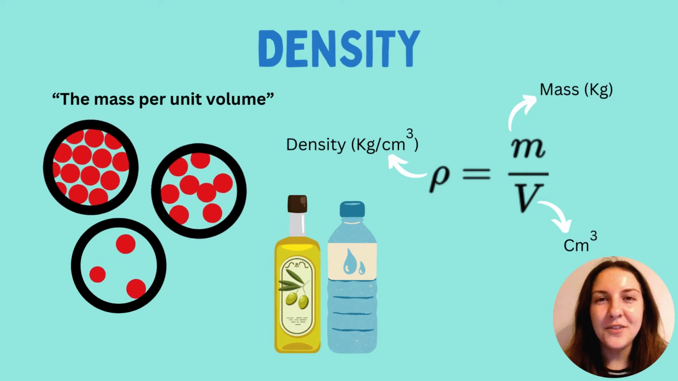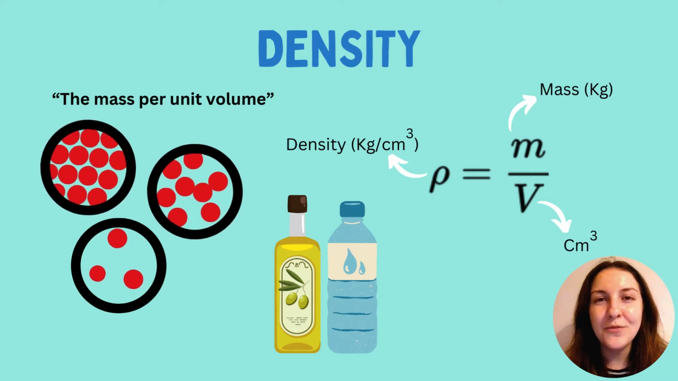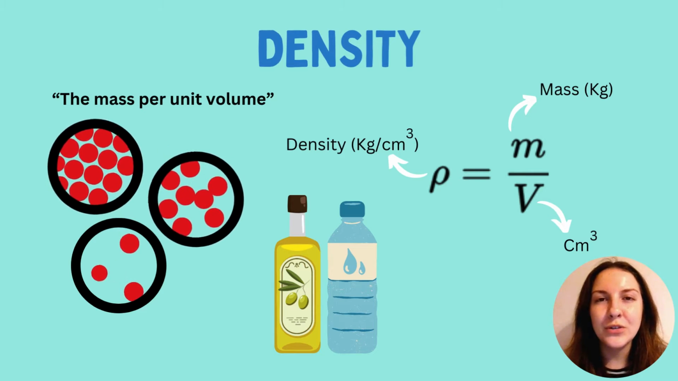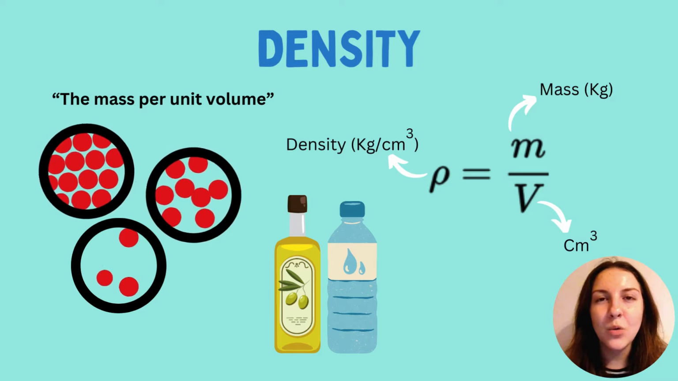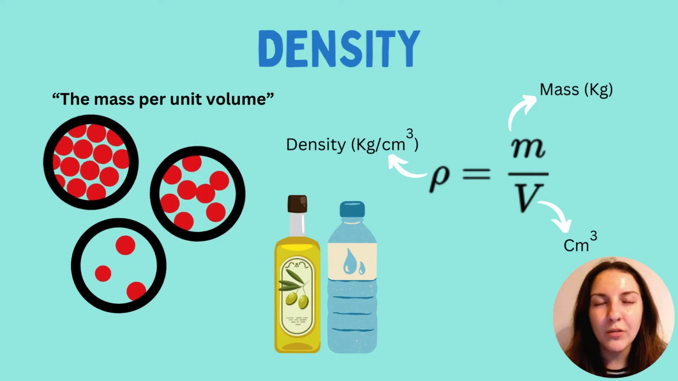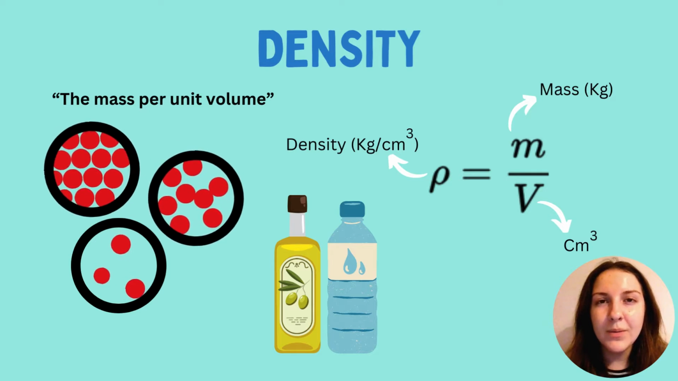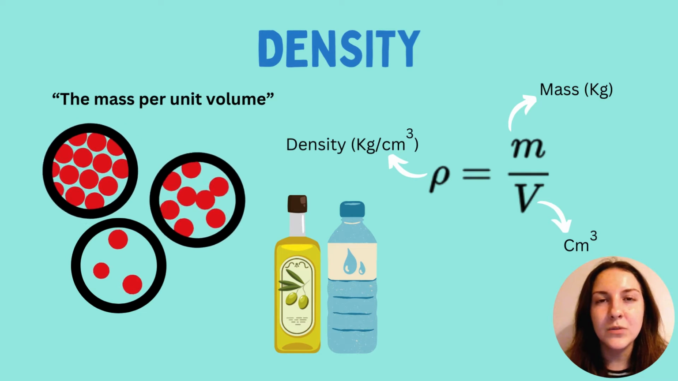So in everyday life, you've probably seen density before. If you take the example of oil and water, you'll know that those two substances don't mix. It's because oil floats on the top of water, and that's because it's less dense than water. It's simply because of how the atoms in that substance are arranged.